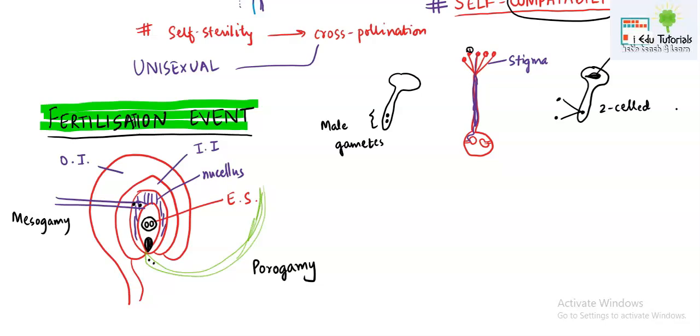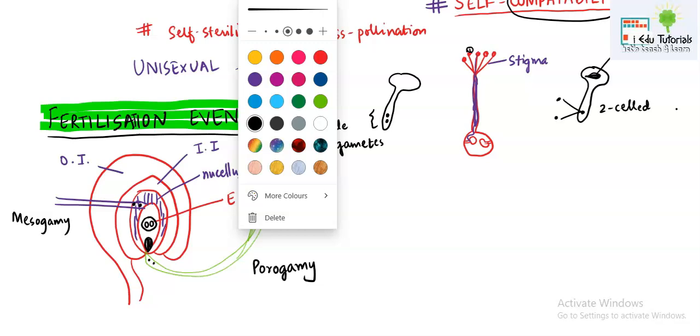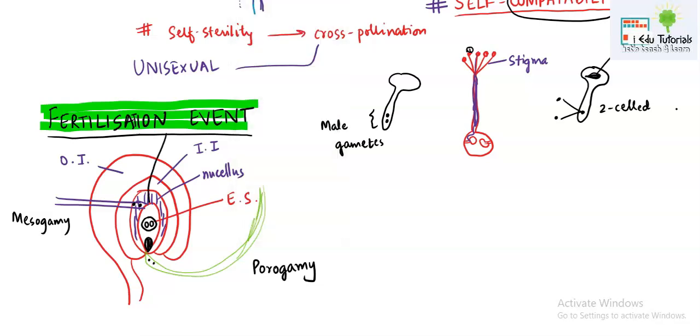If the pollen tube is entering from the chalazal end, so the chalazal end is this one, and carrying two male gametes, then it will be known as chalazogamy. So once the pollen tube is formed, it comes in the ovary and the male gametes try to get into the embryo sac. They can adopt three pathways. One will be the micropyle, another will be the chalaza, and third will be the integuments. These terms are very, very important.